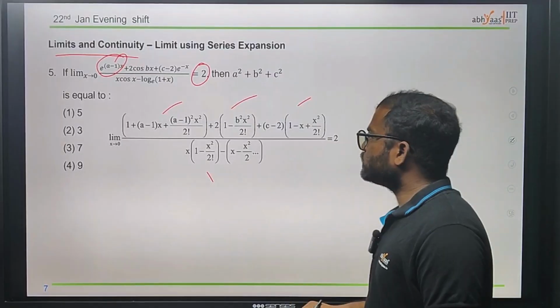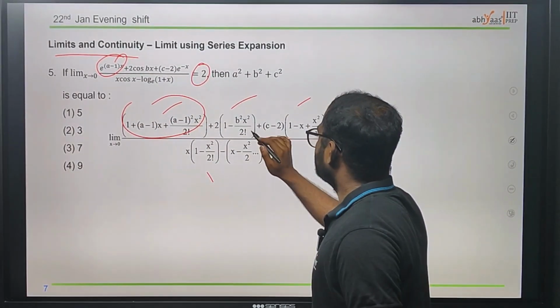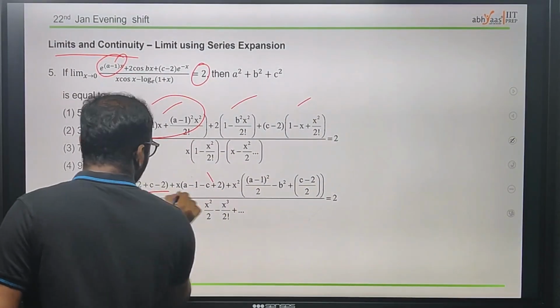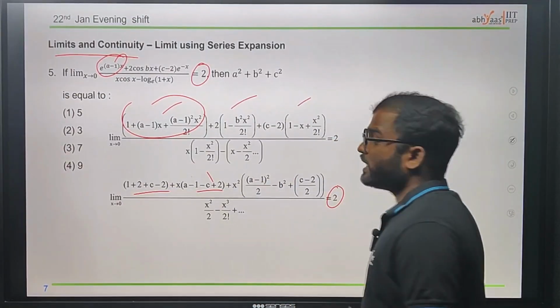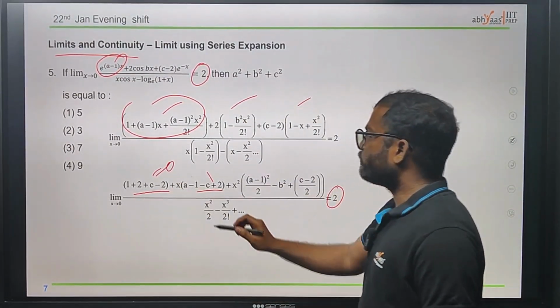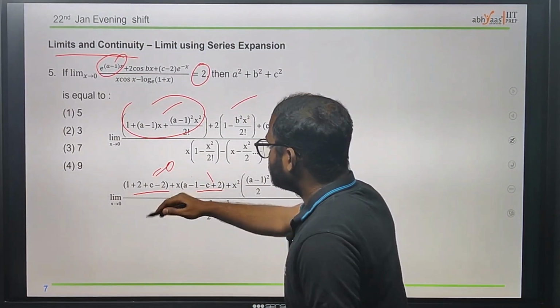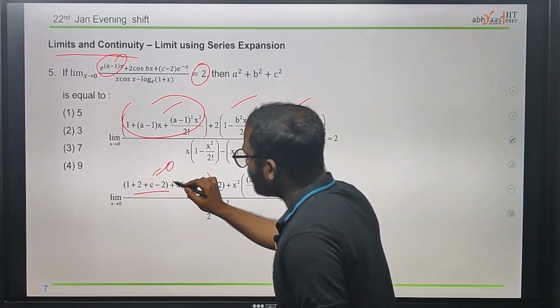Now if we observe, we have to make this 0 and this as well. Further simplification leads to this one and this one. In order to make it equal to 2, a finite value, we have to make this one equal to 0. After making it equal to 0 we will get the c value. Then just substitute the c value in this one.